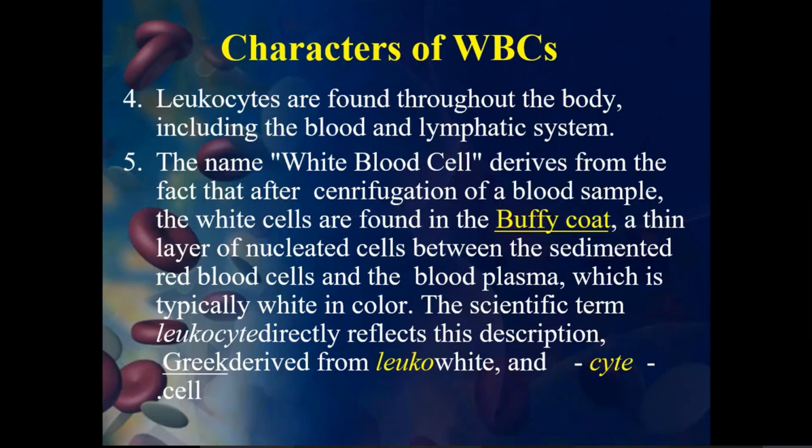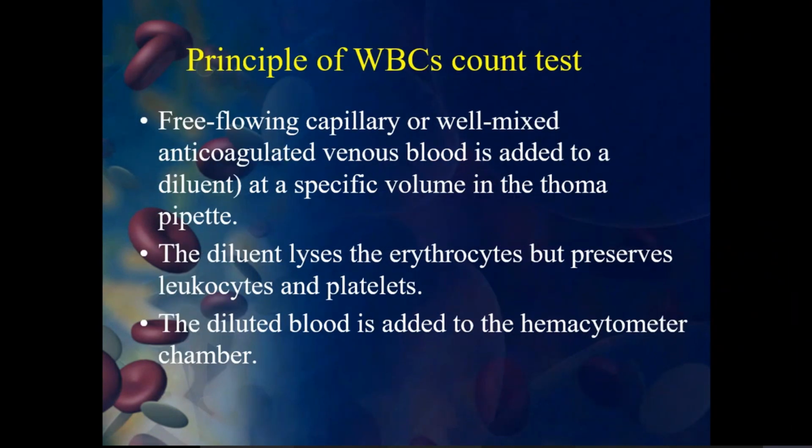Then the scientific term leukocyte directly reflects this description. It is derived from the Greek, leuko in the sense of white, and cyte meaning cell. So leukocytes are nothing but white blood cells. That's what the name leukocyte indicates.